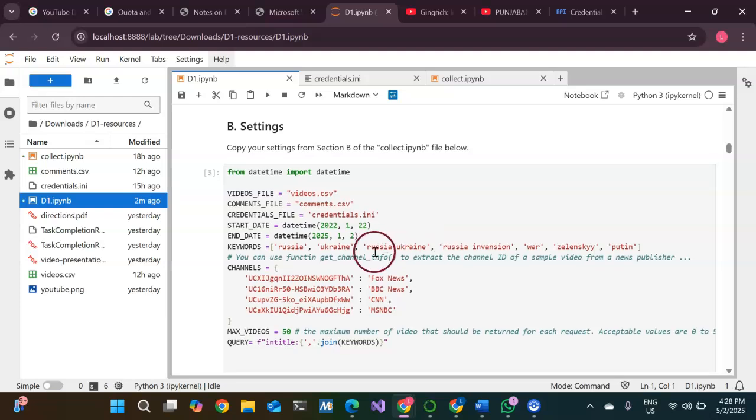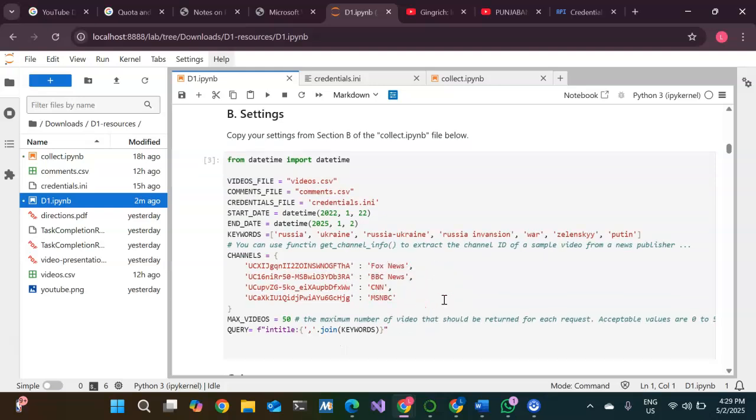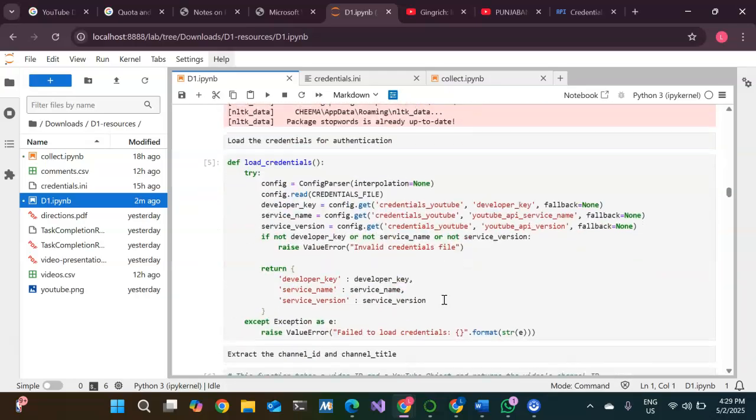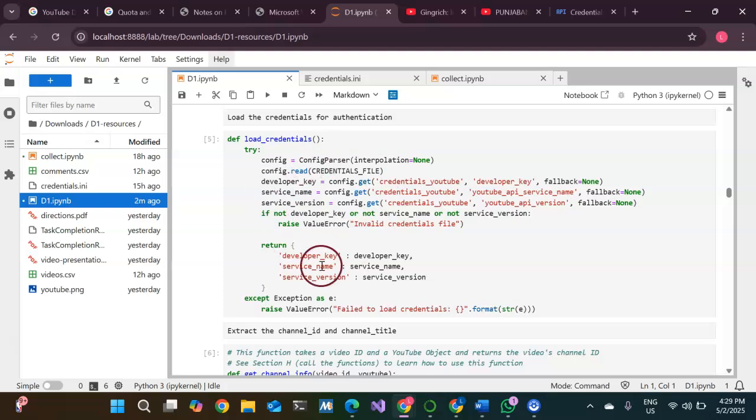In this code we have defined the required parameters including the start and end date, a list of keywords related to the Russia-Ukraine war, and the channel IDs. The channel names are CNN, BBC News, Fox News, and MSNBC. And to load and manage the API credentials, I have used this provided function, def load_credentials.